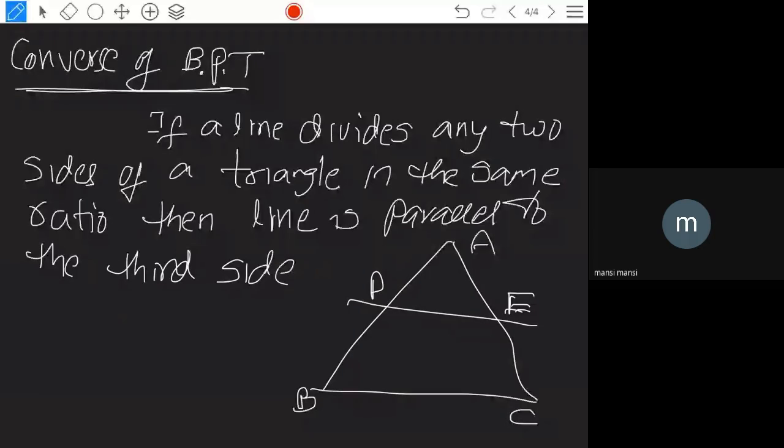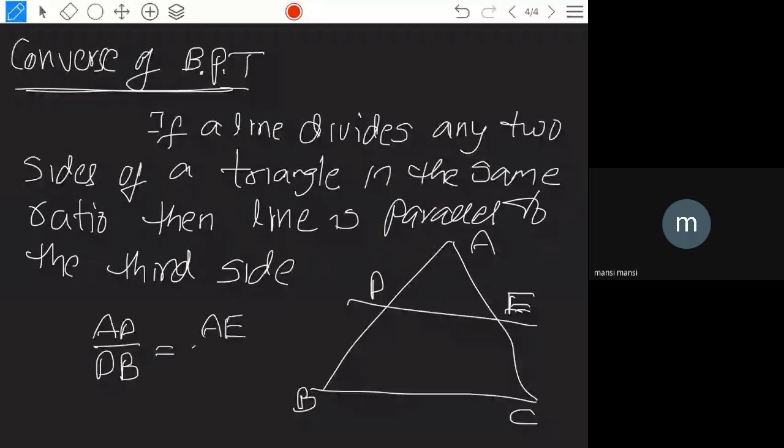This line is not given to be parallel to BC. It is not given; we need to prove it. So DE is a line such that AD by DB is equal to AE by EC.